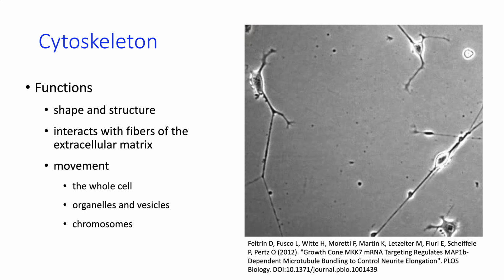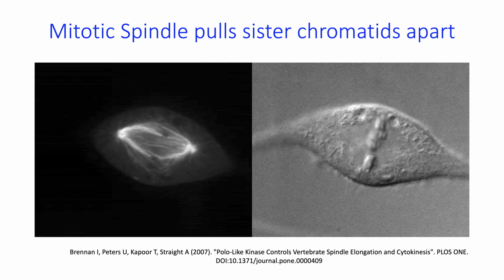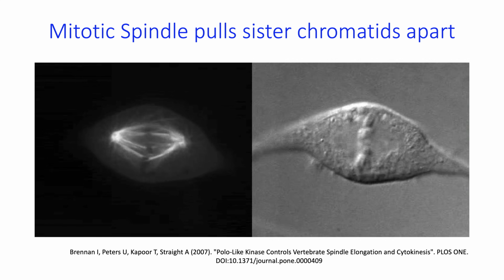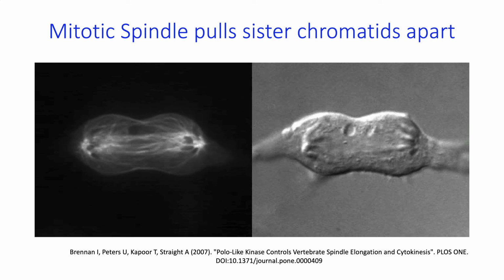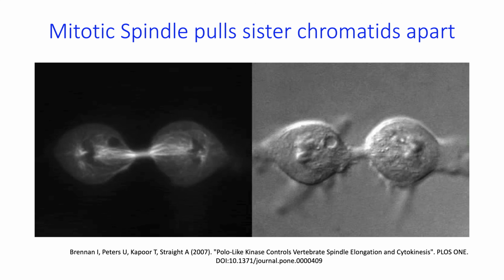But the cytoskeleton is also really important for movement inside the cell. Organelles and vesicles can move along the protein fibers from one place in the cell to another. And in cell division, the cytoskeleton is going to help move the chromosomes. What you're seeing here is mitosis. On the left are microtubules that are labeled, and on the right you're seeing just the overview of the cell.